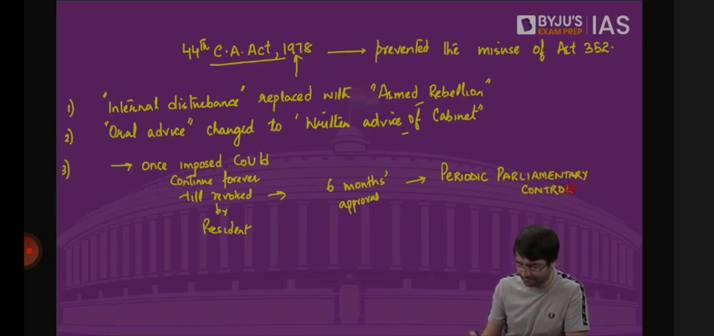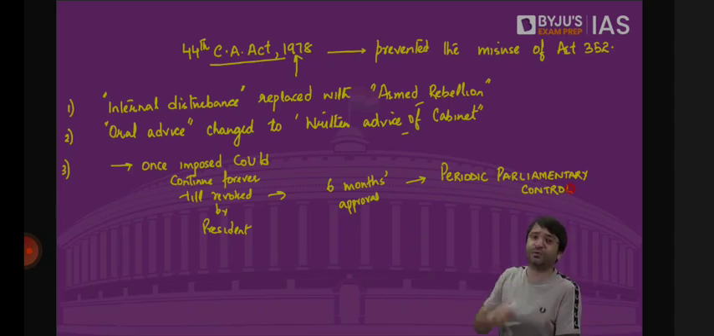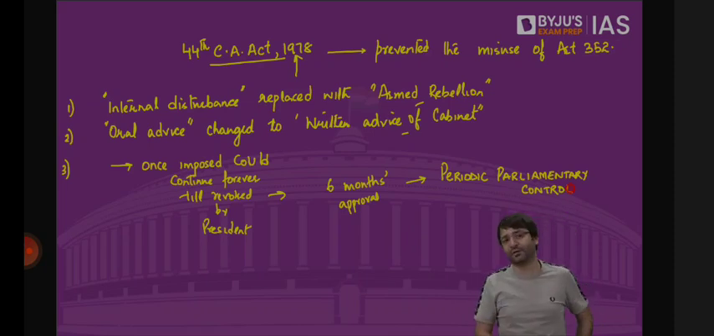What is this periodic parliamentary control? Now the parliament will approve this national emergency only for 6 months. Then if you want to extend it further, get our approval again. Want to extend it further, get our approval again. So that parliament can keep a check on this power of the executive. Every 6 months there will be a review whether there is a need to continue national emergency or not. It should not be like previously, once imposed, it continues forever and ever unless and until revoked by the president. No, it cannot. Periodic parliamentary control. That is change number 3.